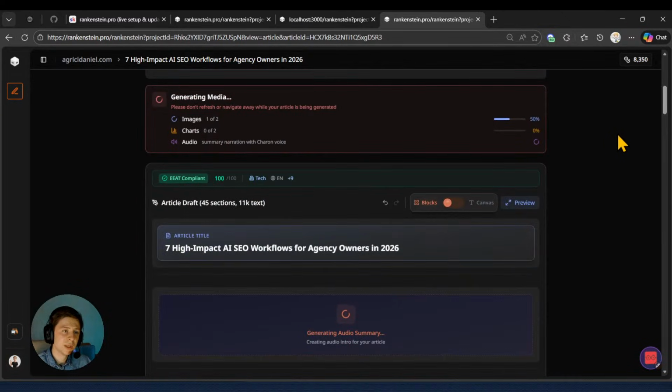So right now what we're going to do is just wait for a bit for this whole thing to finish, and afterwards I can show you exactly what we can do inside the generated blog, because we are able to edit anything with the help of AI.